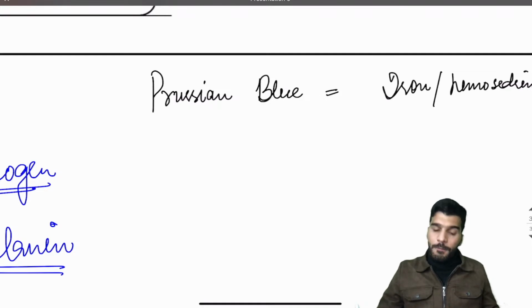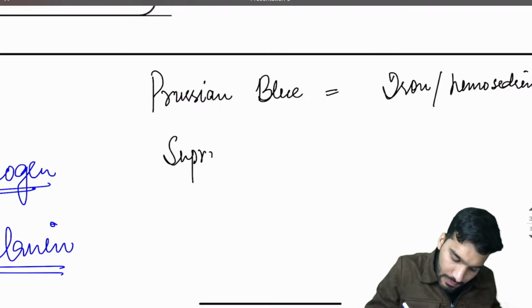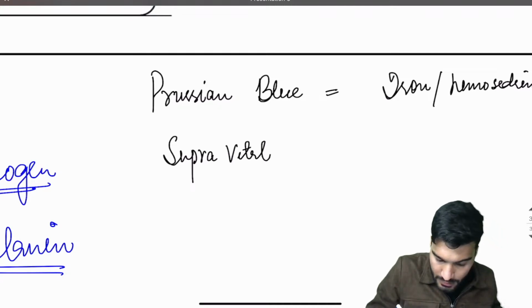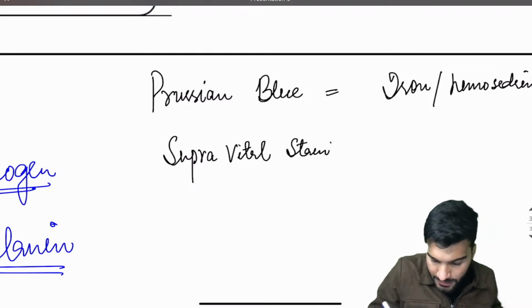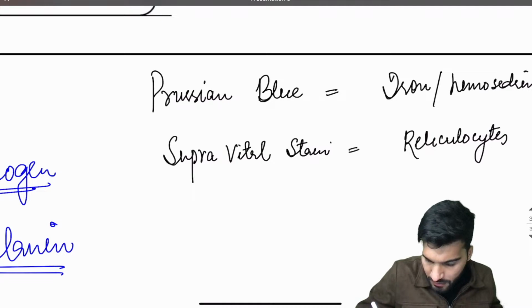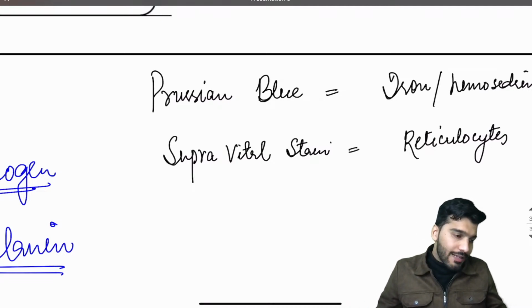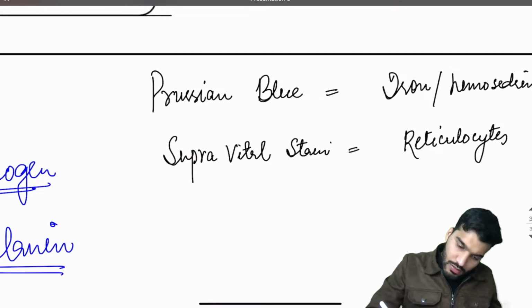Then you have one more for reticulocytes. We have supravital stain. All the stains you remember, write down: the supravital stain, you have reticulocytes. Okay, can you tell me about the fats? Yes, write it down.